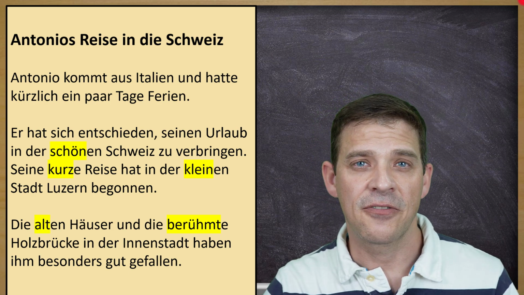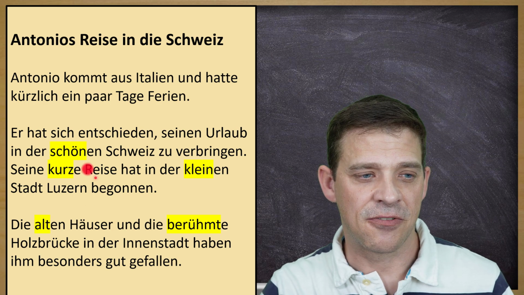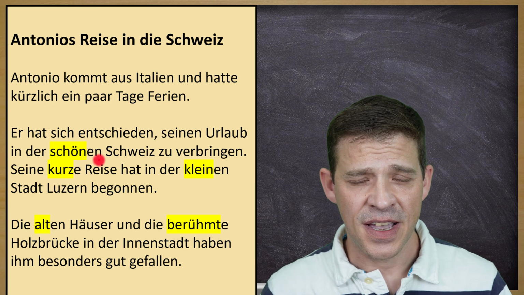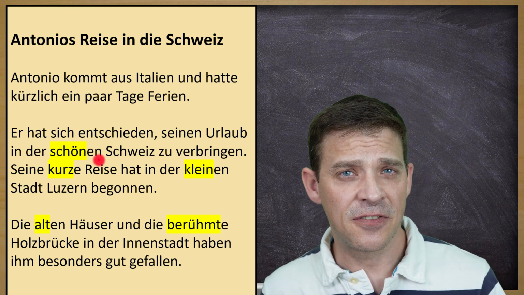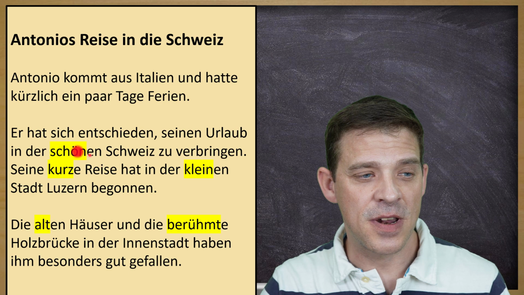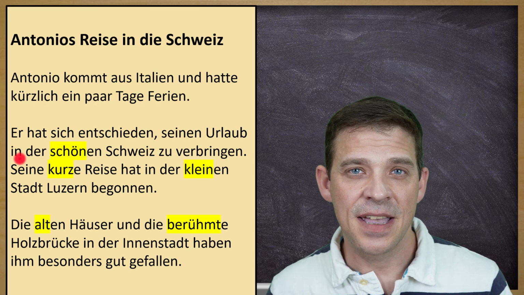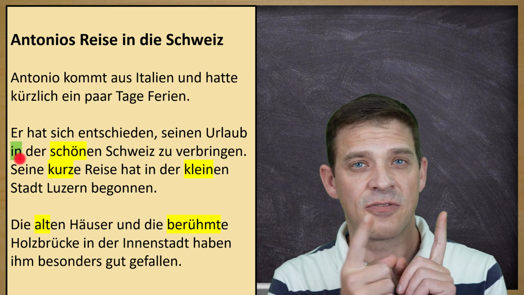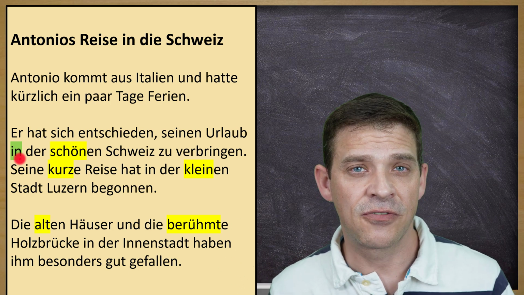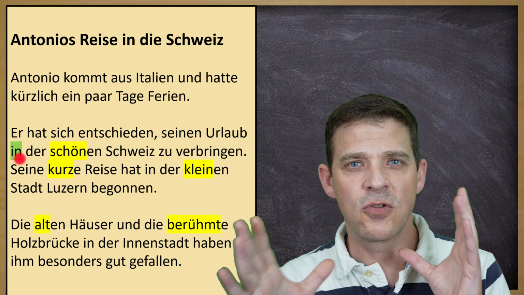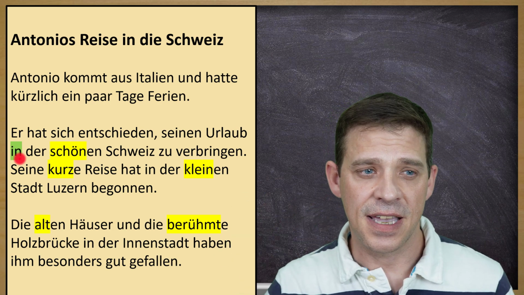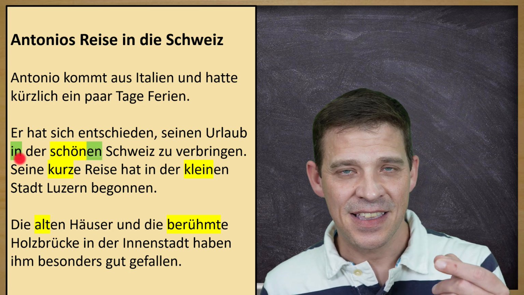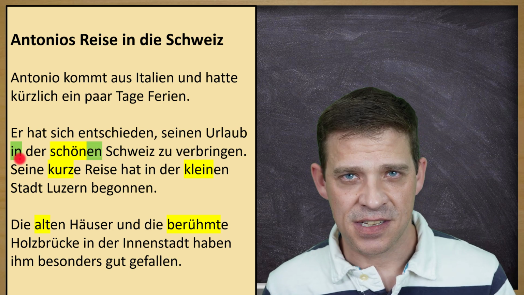And here we have our first adjective, which is schön. And then we have this ending en. And where is the en? Because it's dative. But why is it dative? Because when you look here, there is a preposition. And in can either be accusative or dative. Here it's dative because verbringen is a non-moving verb. And then you have to use the dative case. Therefore, in der schönen, that's a dative ending, Schweiz.